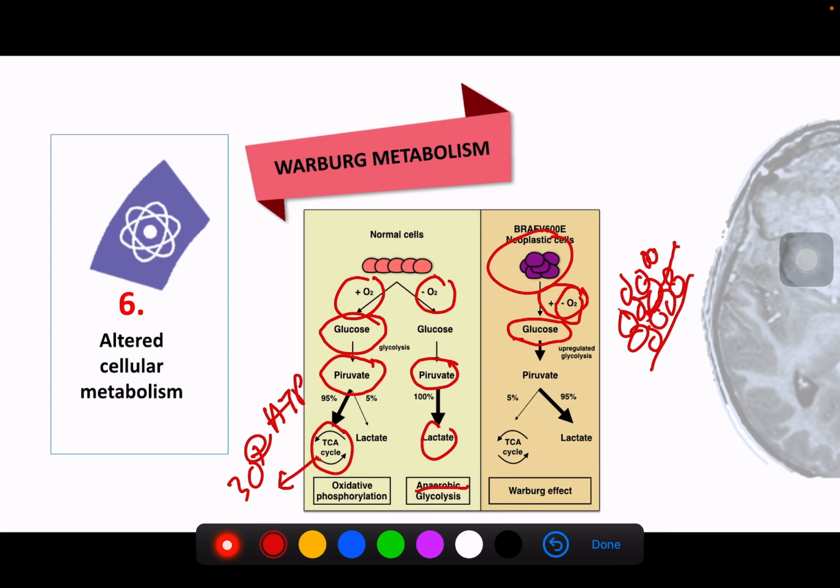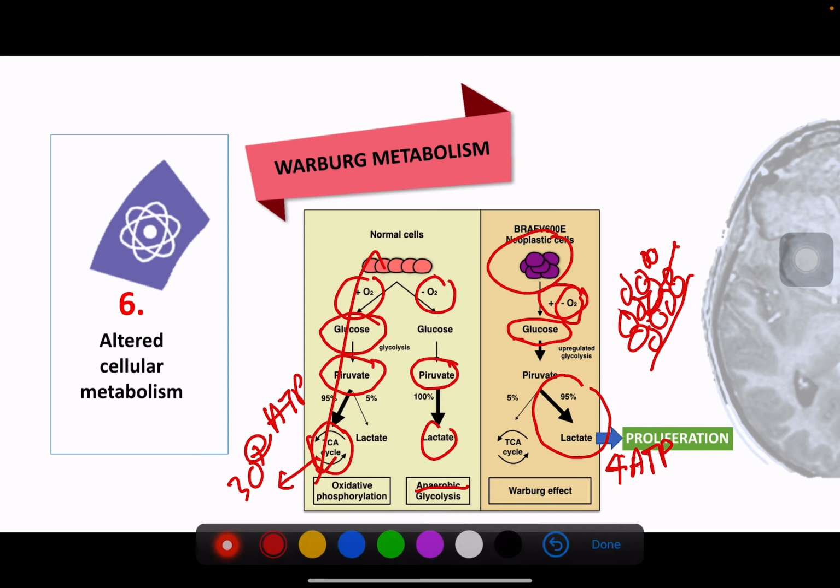And what happens is it will definitely go into this pathway. Even though they only produce 4 ATPs, it does not matter, because what they want is actually this lactate, because this lactate will produce more and more and more cells.